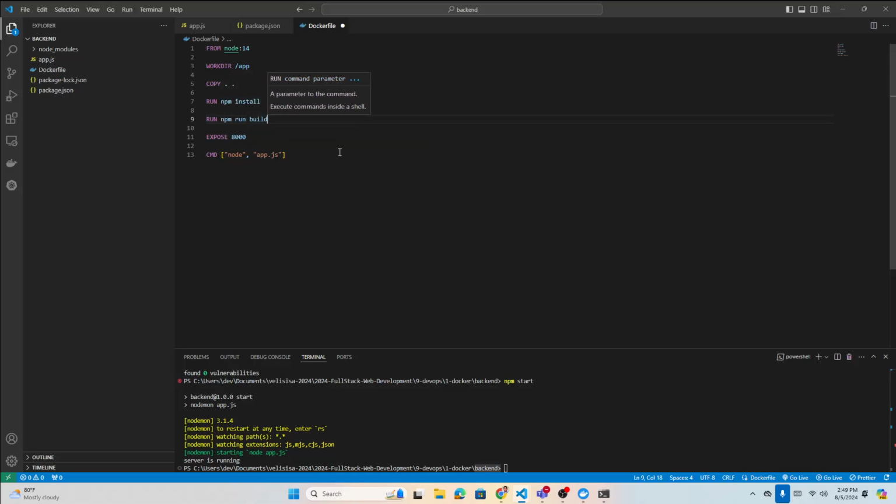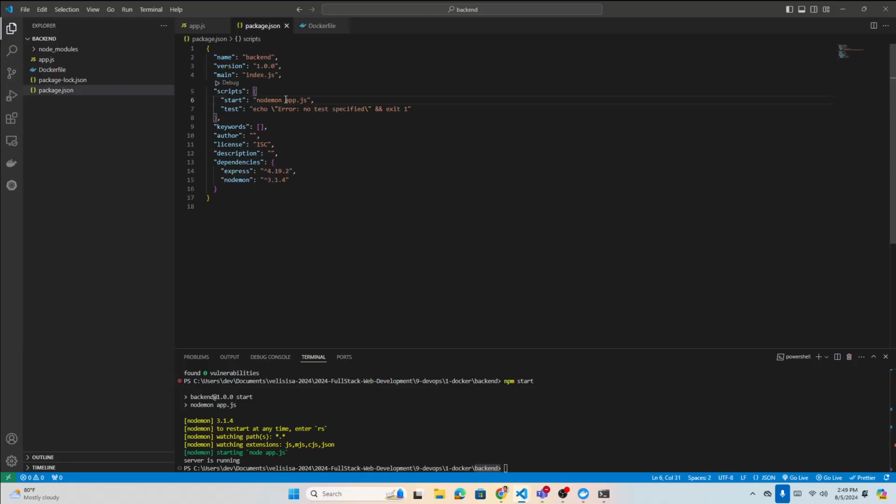But we don't have this npm run build. This must be inside the package scripts. So you can have basically build like that, and that should run whatever. I don't know what code we're going to put here in the build. Where are you going to build? Any directory somewhere that we don't have, so let's keep it empty for now. Let's not make it complex.